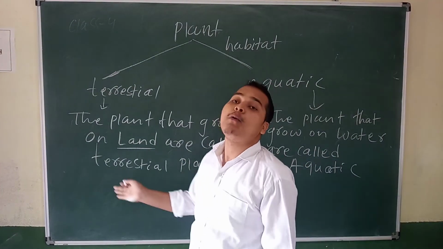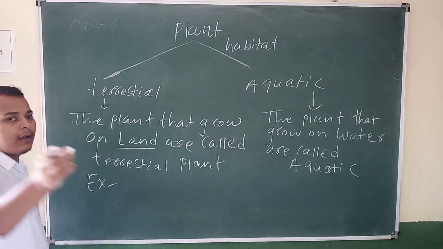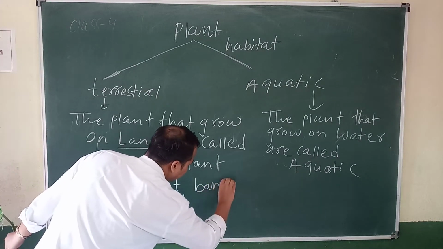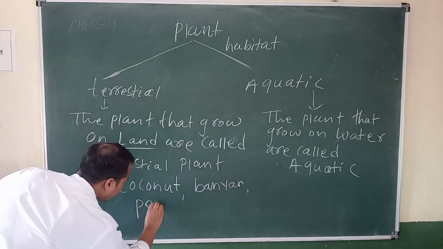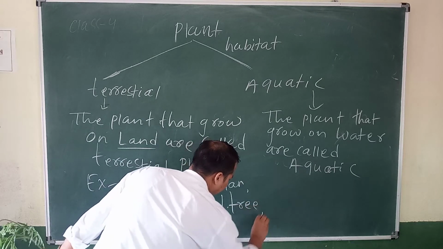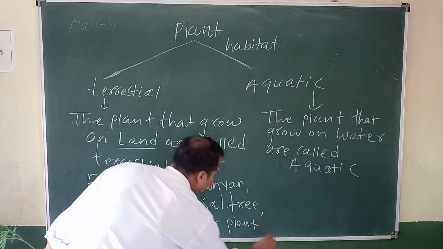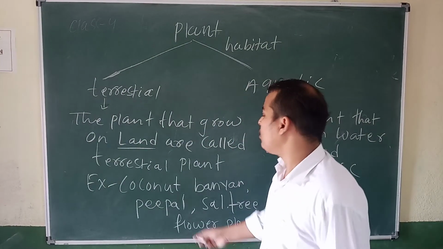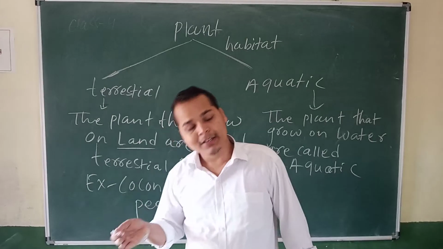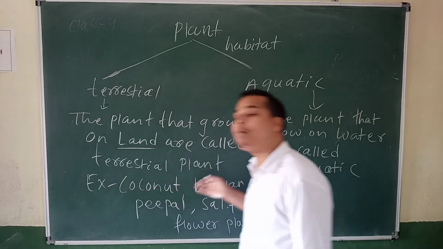These plants grow on land or dry places, so they are called terrestrial plants.